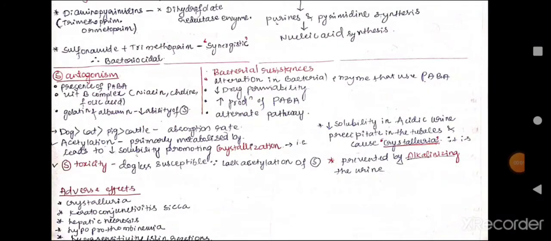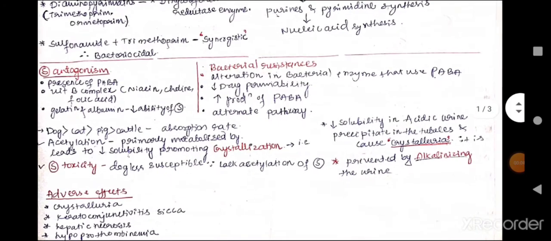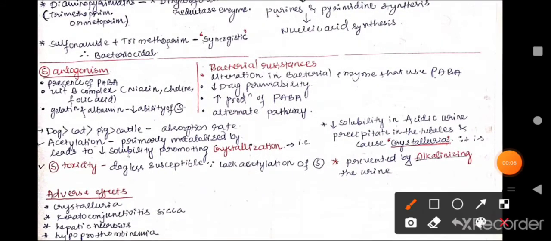Let us come to sulfonamide antagonism. The sulfonamides are antagonized by the presence of more amounts of para-aminobenzoic acid and supplementation of vitamin B complexes such as niacin, choline and folic acid. Proteins like gelatin and albumin have the capacity to reduce the ability of the sulfonamides. And now let us come to bacterial resistance to these sulfonamides.